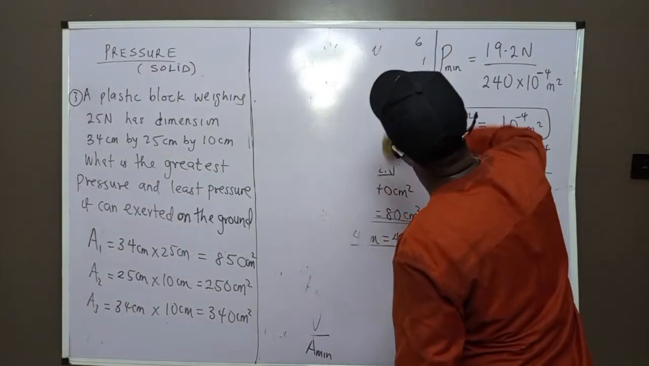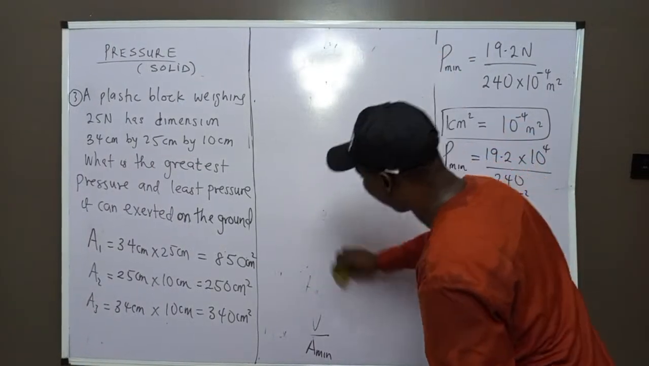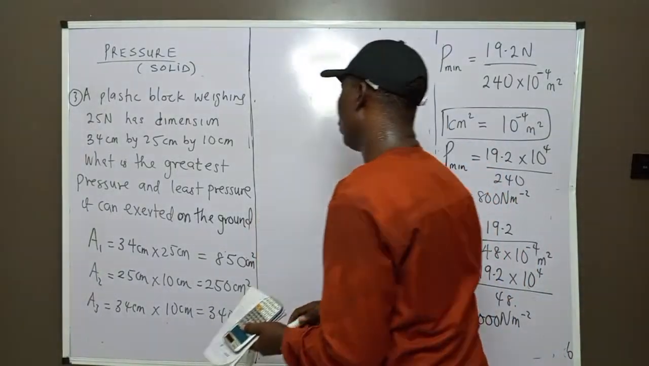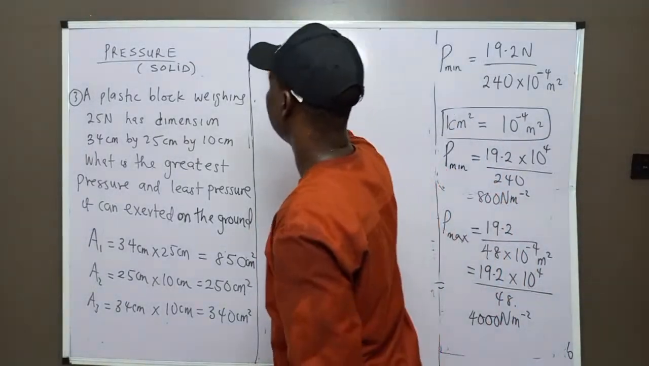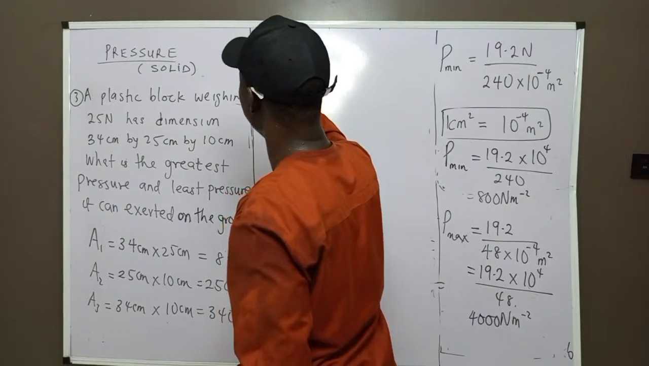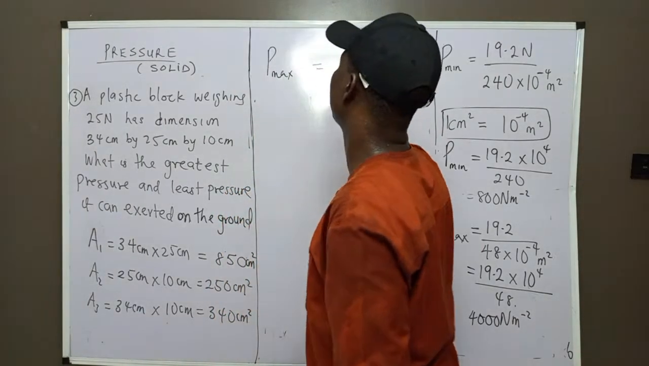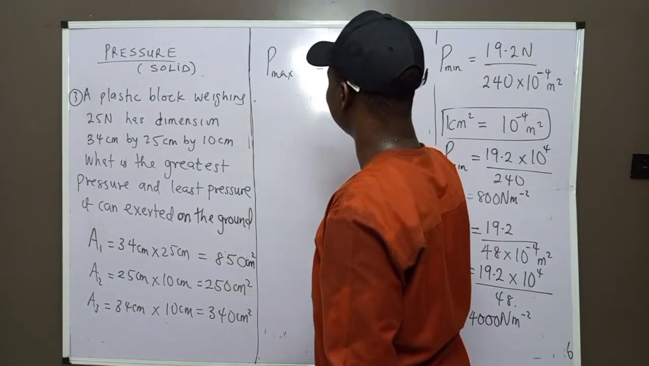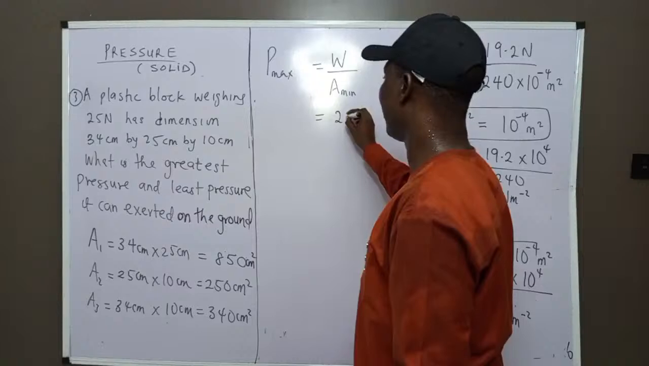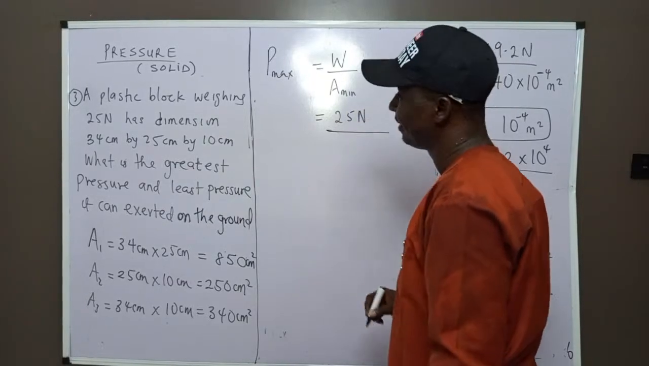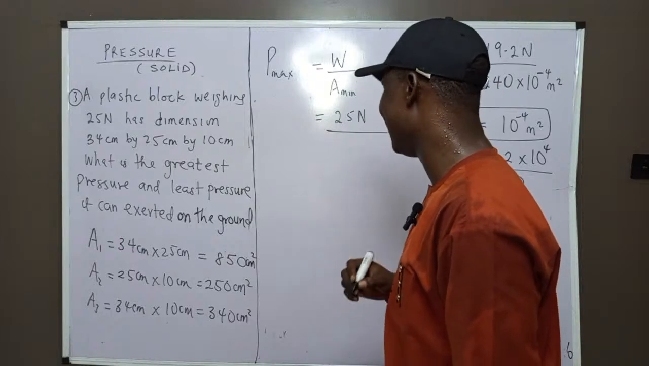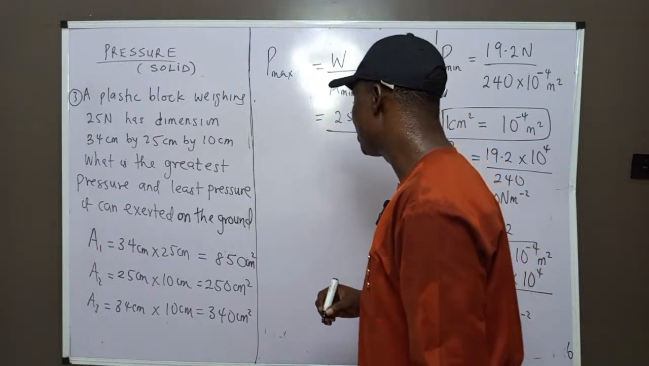Now let us see how we can get our least pressure. Let's start with the greatest pressure, the maximum. Maximum pressure is the weight over minimum area. That is the greatest pressure. What's the weight? 25. We don't need to convert again, like the case where we are given density. What is the minimum area here? The least should be 250.